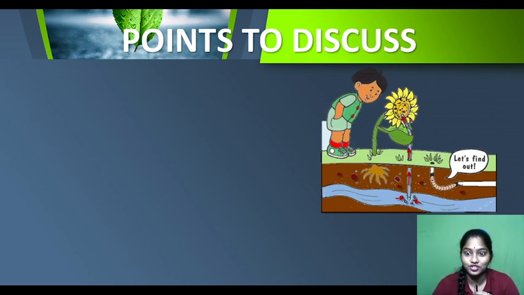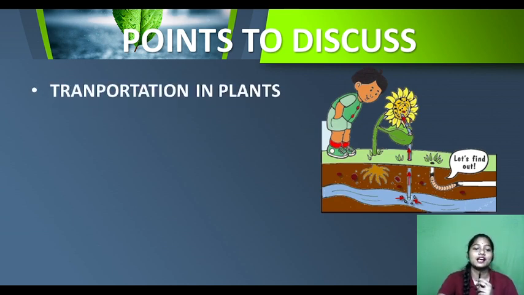See, the plant is drinking water with a straw, but in actual fact plants do not have a straw like us. We drink water or cold drinks with straws, but plants do not drink like that. The child is thinking, how will it drink? Will it use a straw? So let us find out how plants take water, minerals and food, whatever things they need to survive.